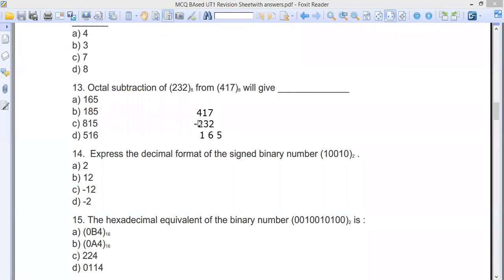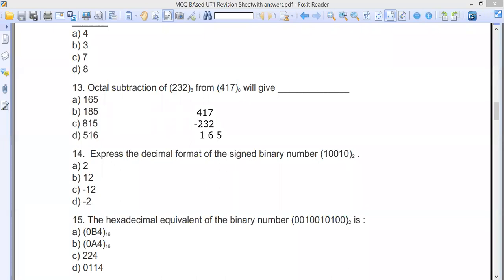So 271 minus 154. Wait, this is 417; if I convert it into decimal, it's 271, and if I do 271 minus 154, you get 117, and if you convert 117 back to octal, you get 165.